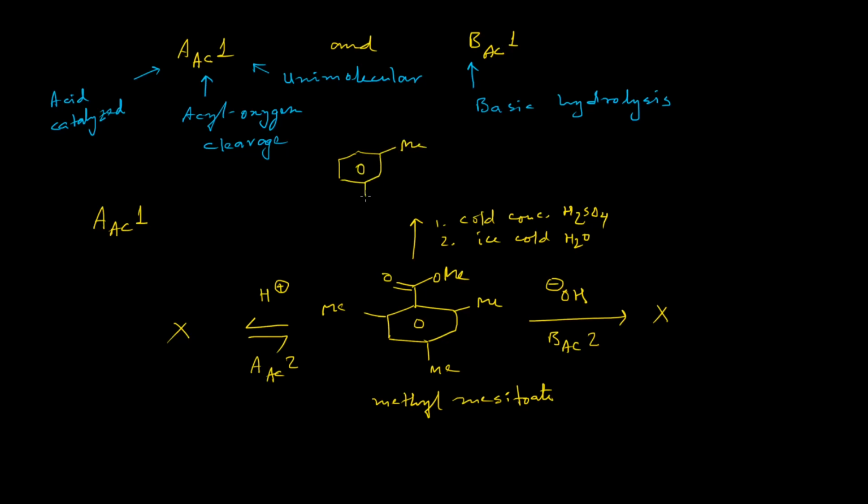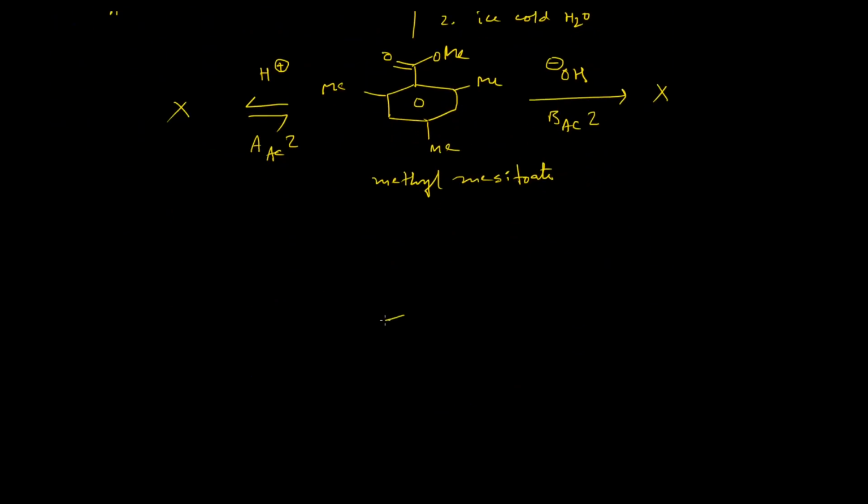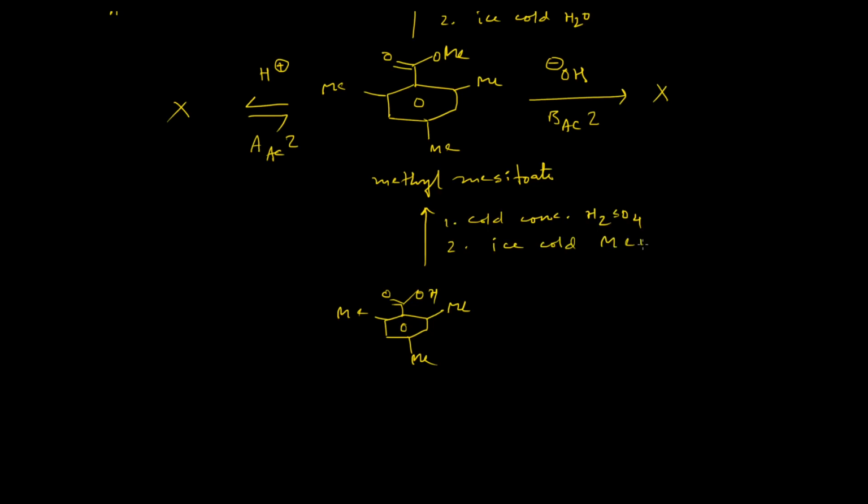That is, the ester hydrolysis was successful in these conditions. Interestingly, when mesitoic acid is dissolved in concentrated sulfuric acid and then poured into cold methanol, scientists have obtained the corresponding methyl mesitoate.